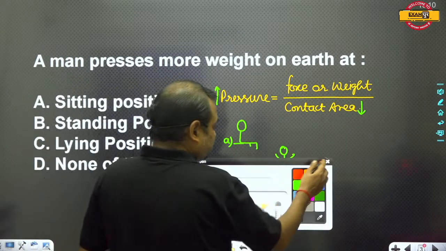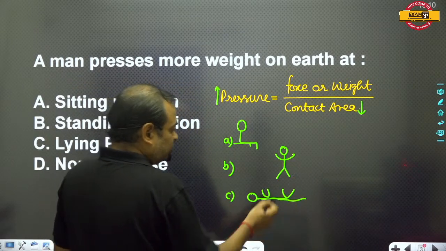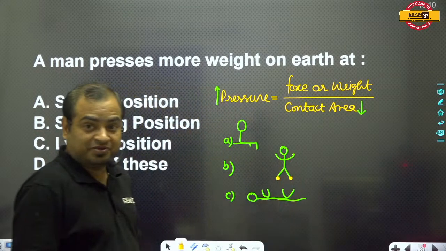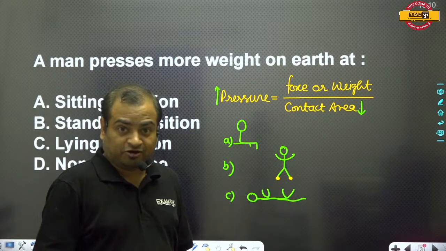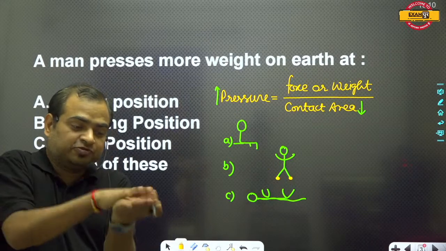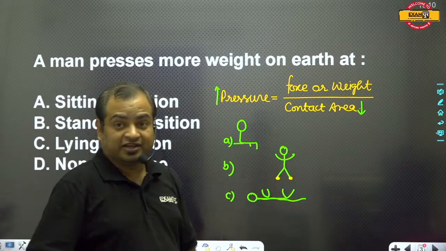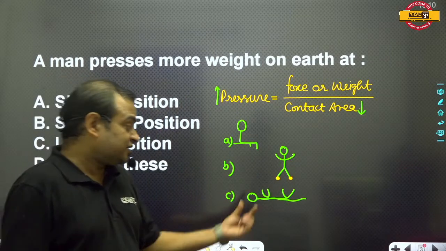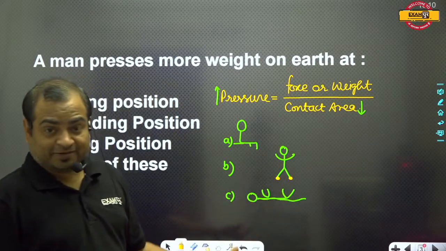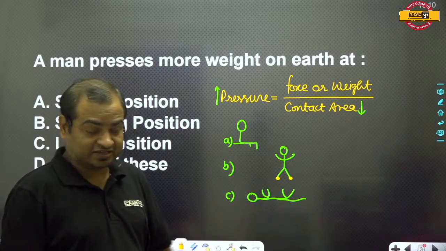In option B, the contact area of this man with the ground will be minimum, because the area of the feet is very low. It means the pressure exerted by this man will be maximum.